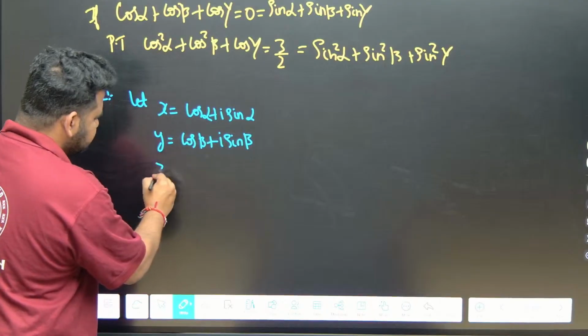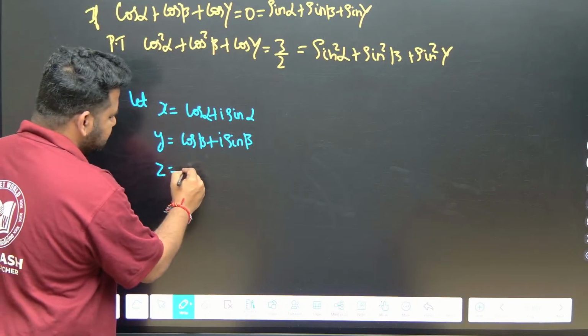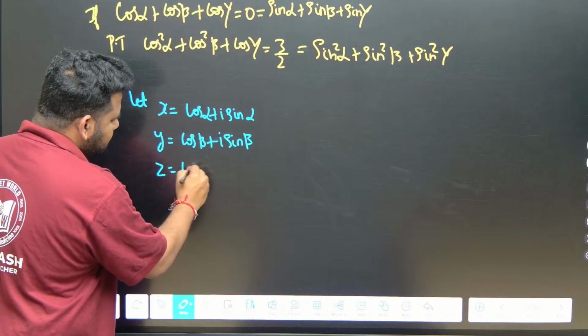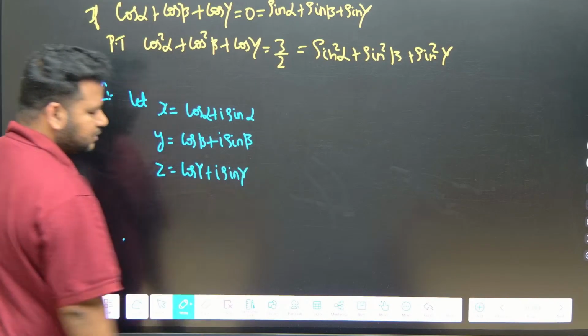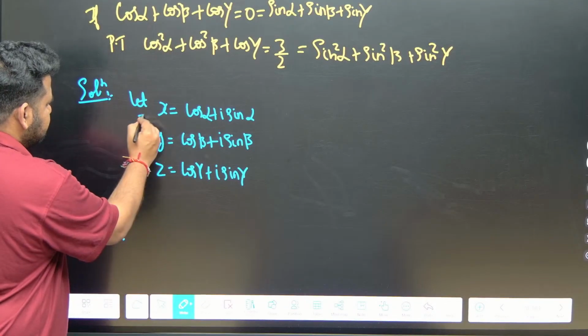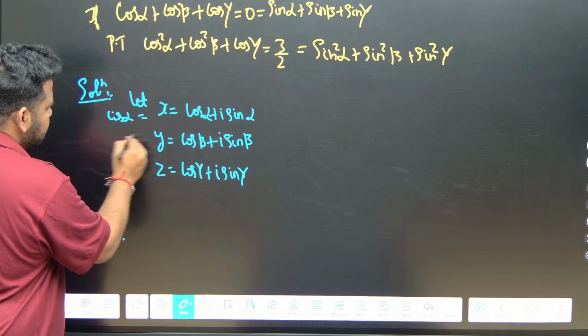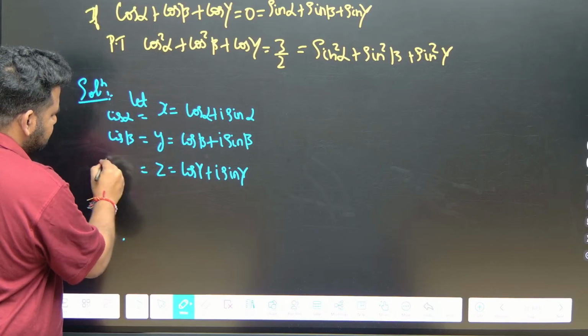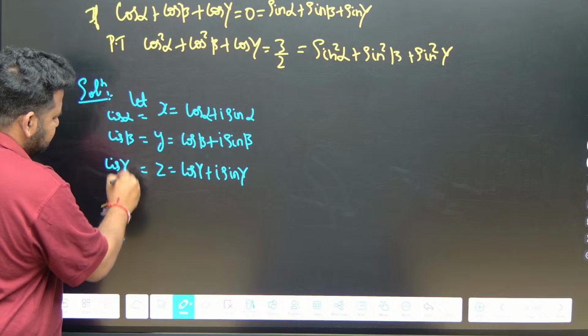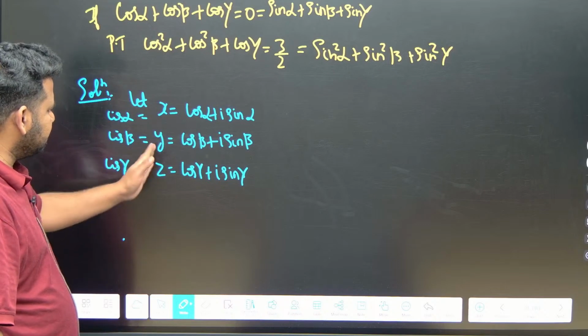And z is equal to cos gamma plus i sin gamma. So this is nothing but cis alpha, cis beta, and cis gamma. Just write down x, y, z.